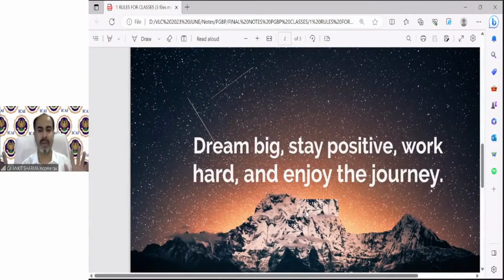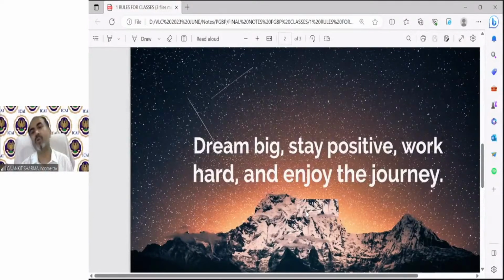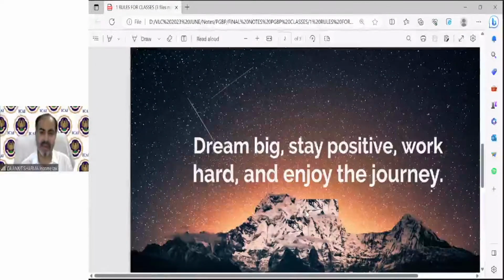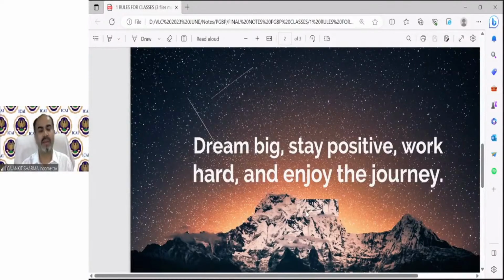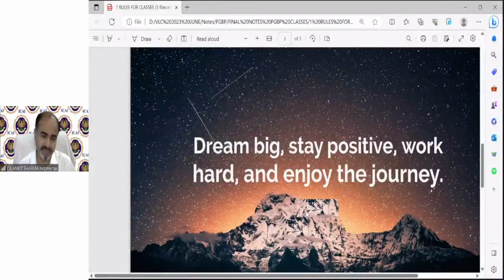Just enjoy this journey because when you become a CA, you will miss it. The time you feel sad, the time you feel broken, and you have to again stand back and clear this group. So enjoying the journey is very important because zindagi na milegi dobara. So you have to enjoy this journey to becoming a chartered accountant. It's a very beautiful journey.